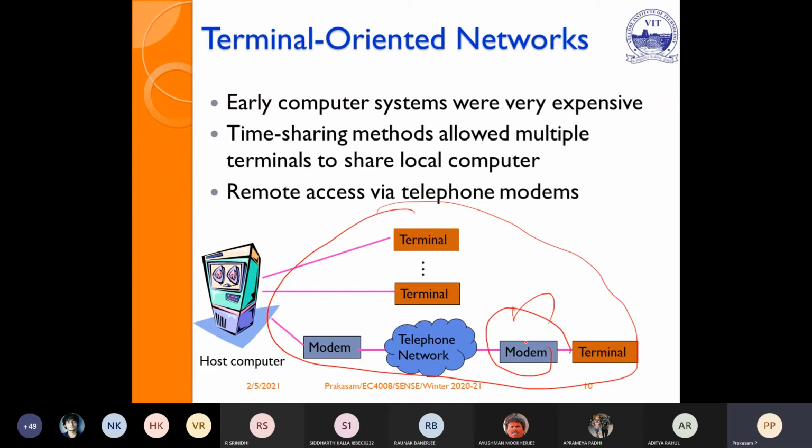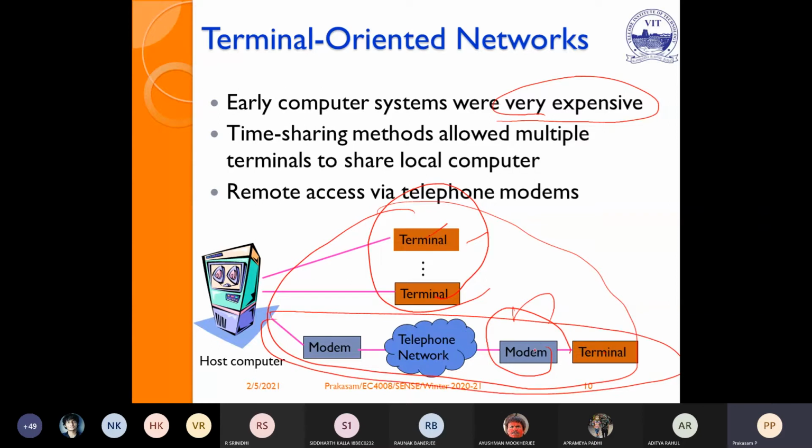The early computer systems were very expensive, because at that time, even the mainframe computer cost was very high. Previously, each and every terminal required a separate system. But as you see in the last line, you can connect more terminals using the telephone network with the time sharing method. In olden days there was only a single connection. To establish a computer system connection, I had to lay down a separate wire for a particular computer system.